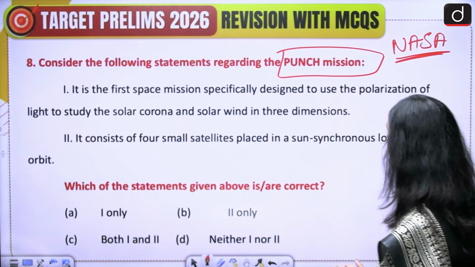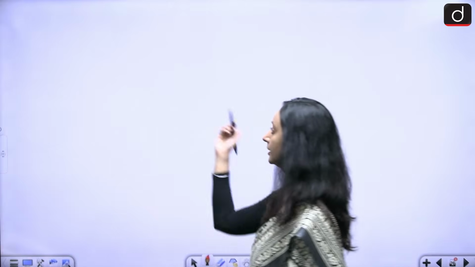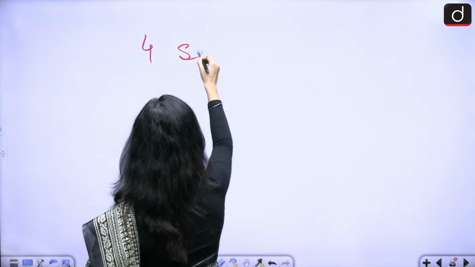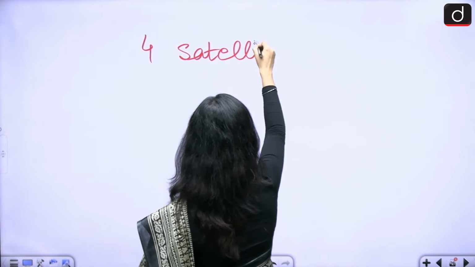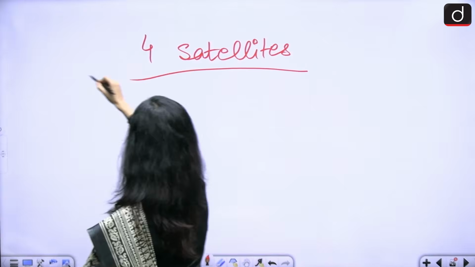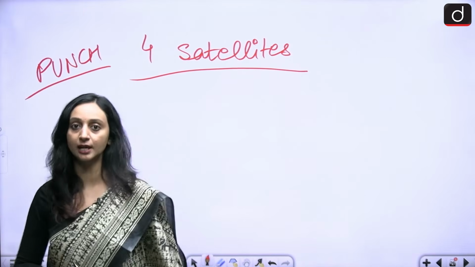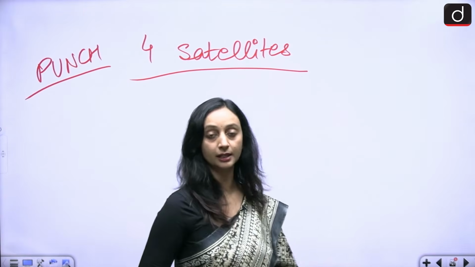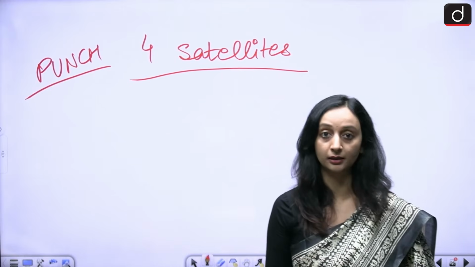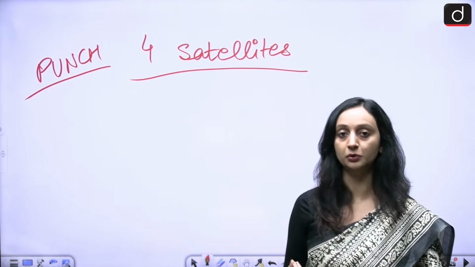Now, if we talk of the dynamics over here, how is it going to study? It is going to make use of 4 satellites, and these 4 satellites are going to be placed in a sun-synchronous orbit around the Earth.